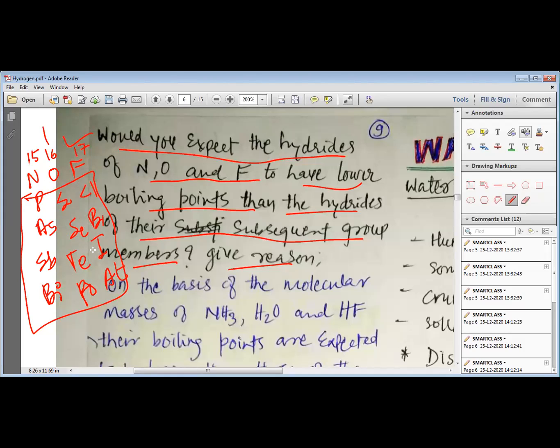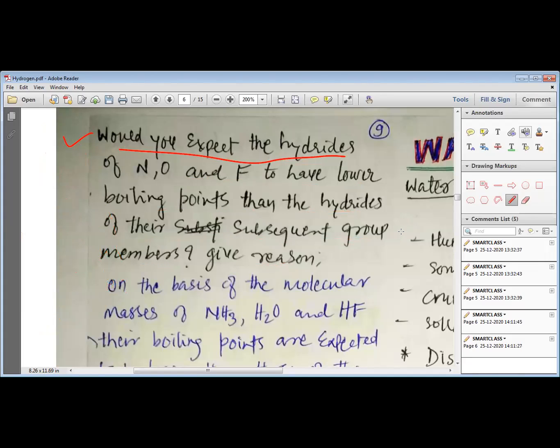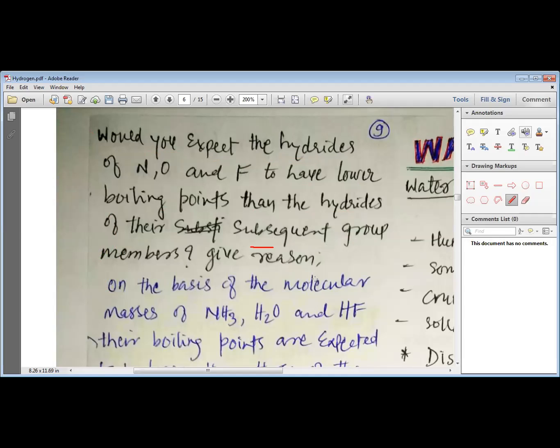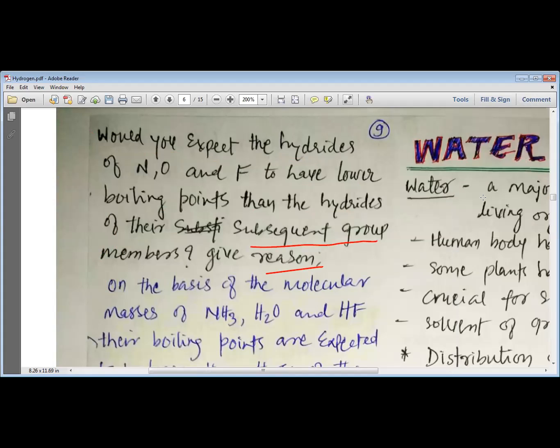And we know that when there is hydrogen bonding, the melting and boiling points of that particular compound increase. So thus, when nitrogen, oxygen and fluorine are available, there will be hydrogen bonding, and due to the hydrogen bonding, they will have higher melting and boiling points as compared to those hydrides which are formed by the subsequent elements, which do not have hydrogen bonding, and that is why they do not have higher melting or boiling points. So this is how, my dear students, you can answer the question.